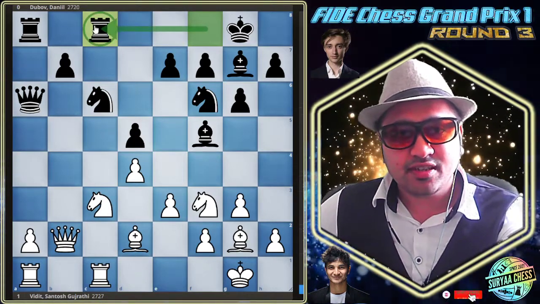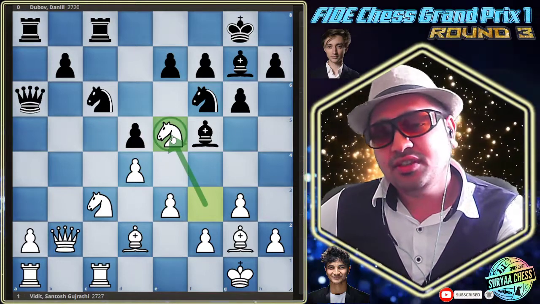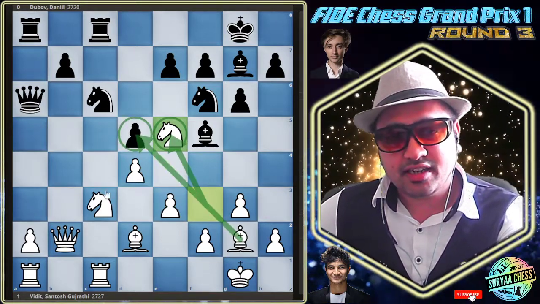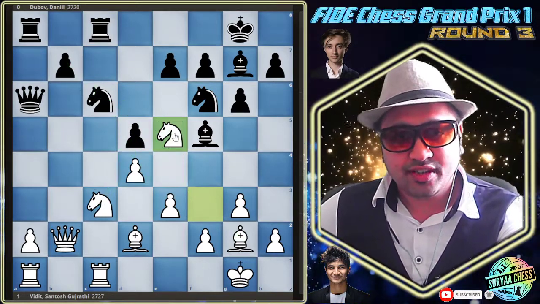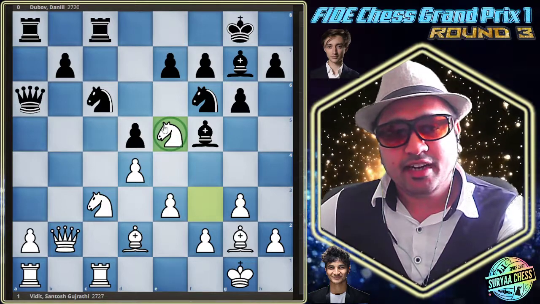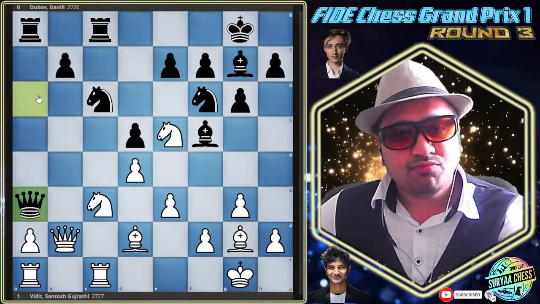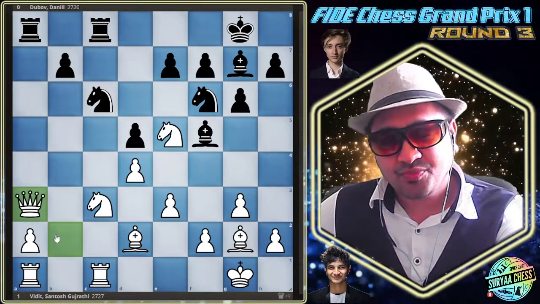So Danil said, okay, I'm not giving you the open file easily. And here he starts playing further. The idea is that it's getting attacked twice here. Maybe the capture is not actually going to happen here. The main idea is that maybe they push further. We can see further what happened. Danil offered the queen threat, and Vidit said, okay, why not? I'll take it easily.